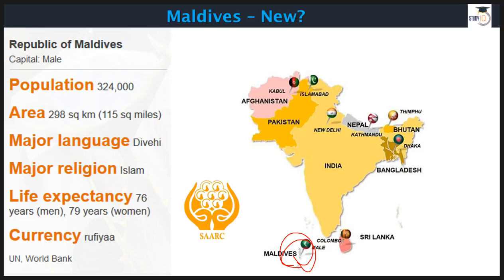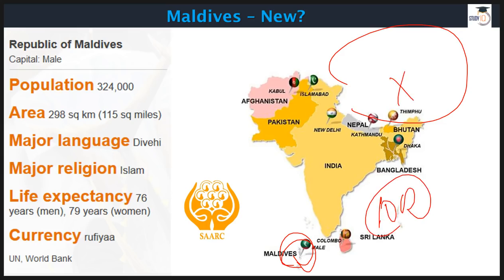And China is building dual purpose ports in the Indian Ocean. As you can see here, China is roughly somewhere here, and China is not part of the Indian Ocean region, and we don't want extra regional players coming here and building these sorts of ports.